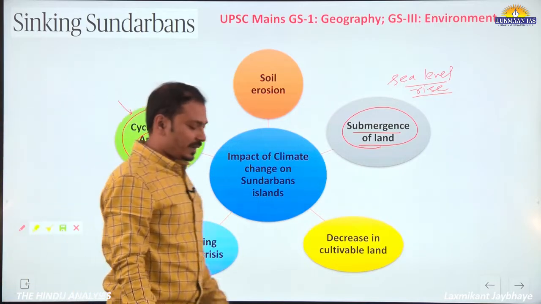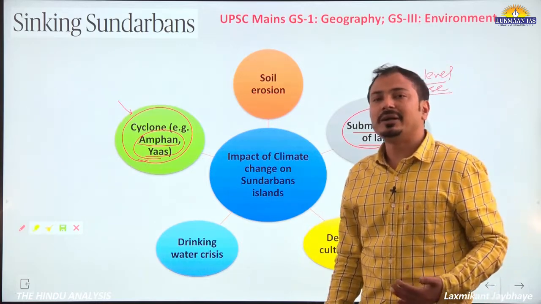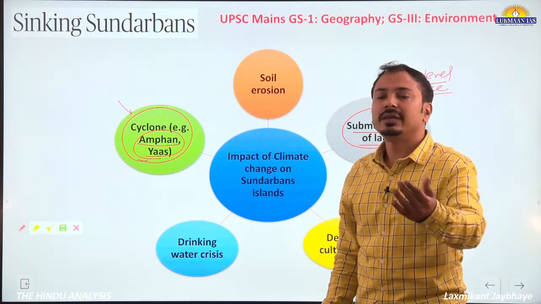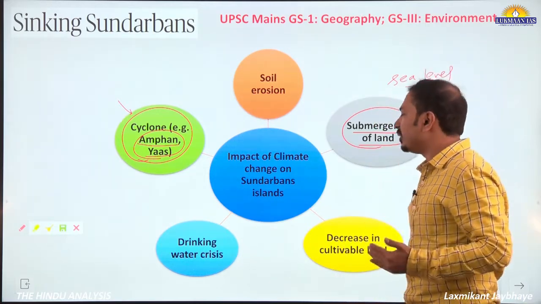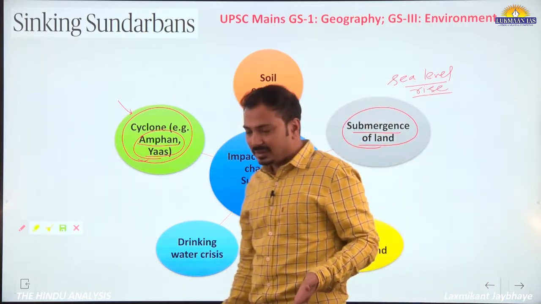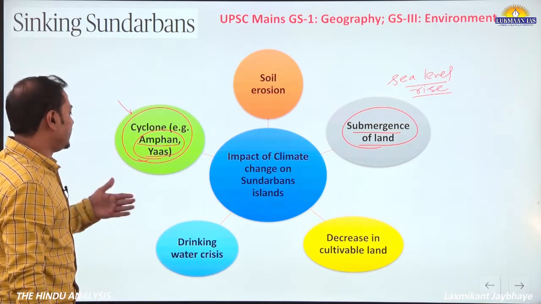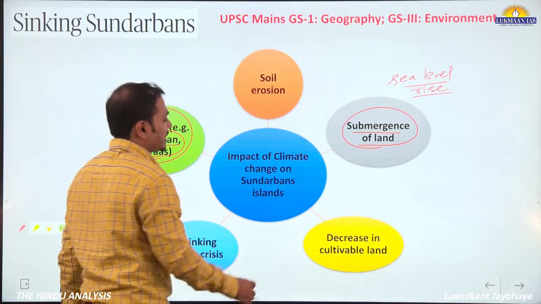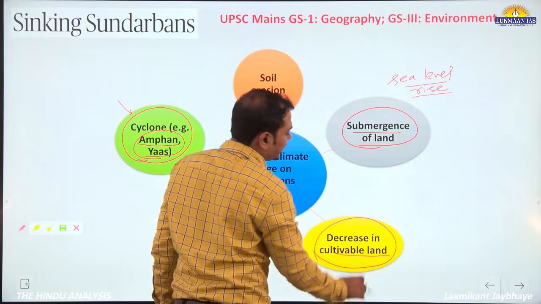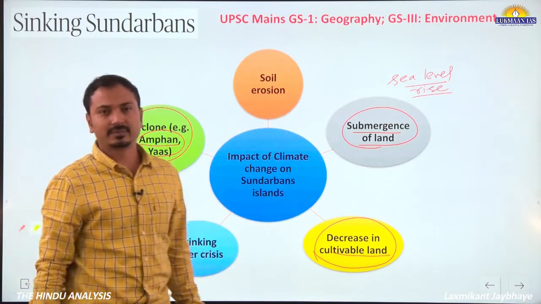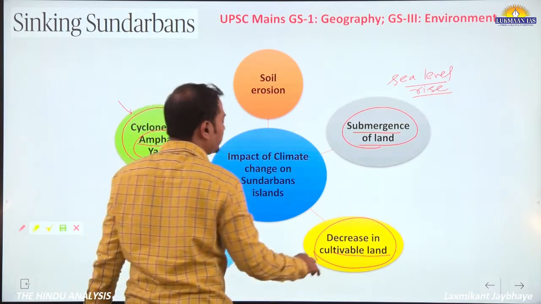You should also understand that the people in the Sundarbans are facing unemployment and poverty, and they are very much dependent on the forest of Sundarban. So they are cutting the trees for fuel wood and other purposes. Because of that, soil erosion is happening, and further we can say inundation of the land is happening. Okay, so sea level rise. Along with that, there is salt water incursion into the mainland, and therefore the cultivable land is becoming barren, because saline water is entering into the land, right? So cultivable land is decreasing.